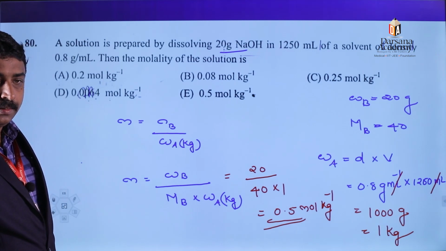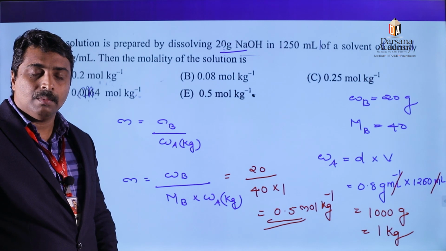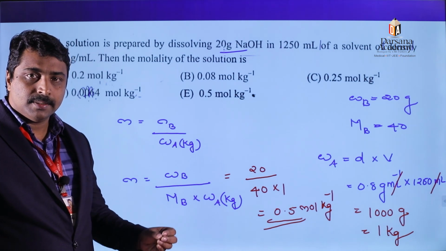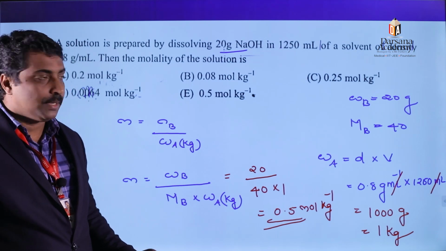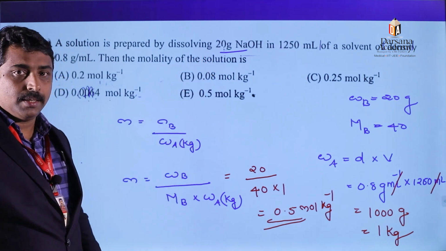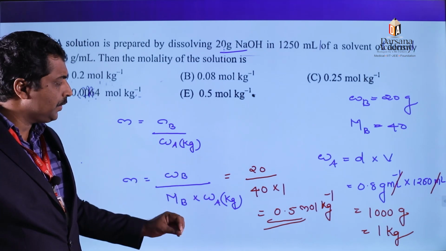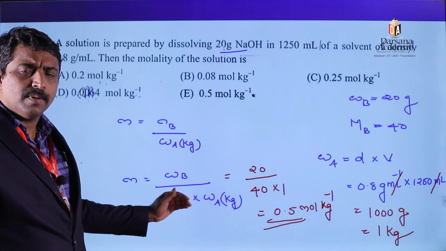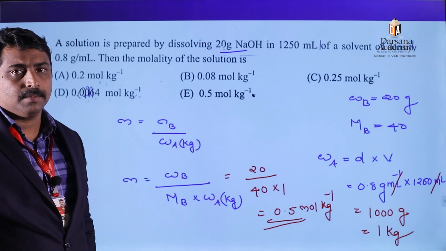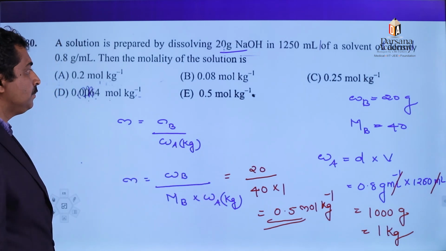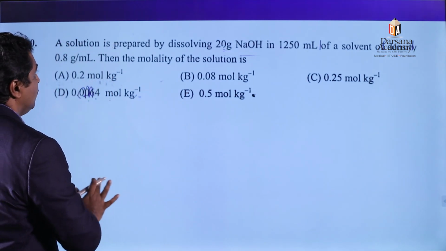Okay, this is one method. The second method, we can use the formula 1 by molality is equal to density by molarity minus molecular mass of solute divided by 1000, just to find the molarity from this value. I think the first is the easiest: just write down the formula of molality and then find the mass of solvent from density. So option E. Then again, next question.